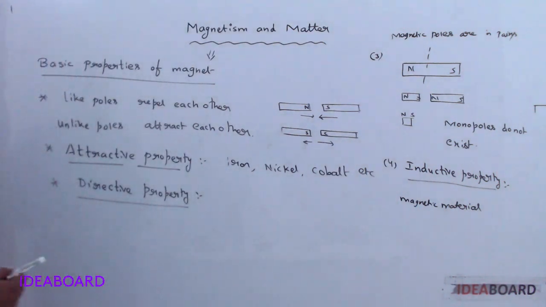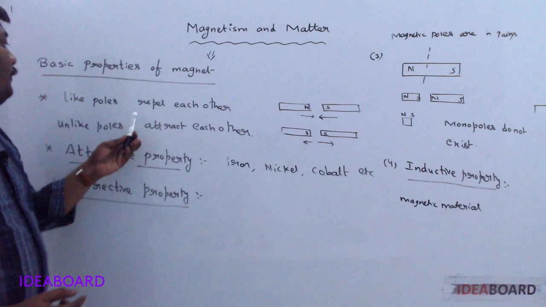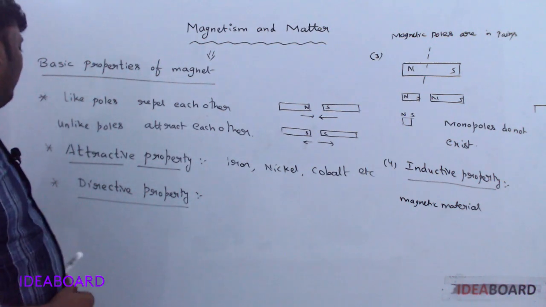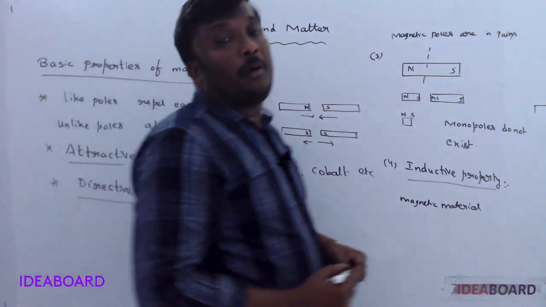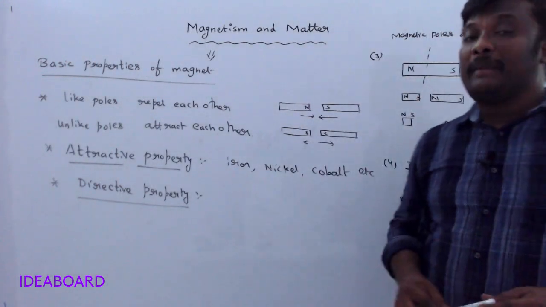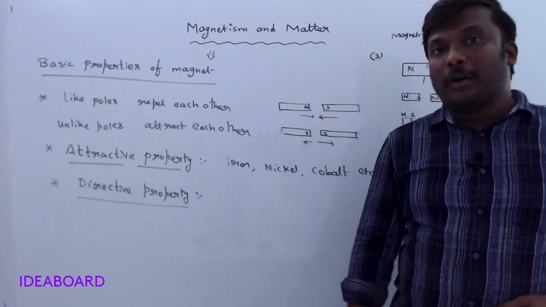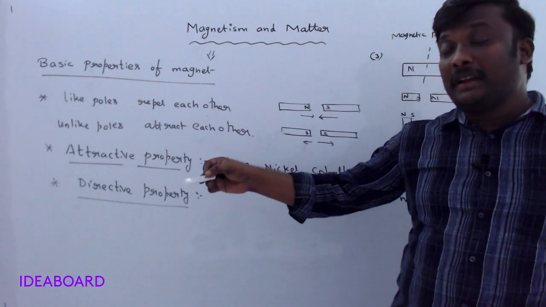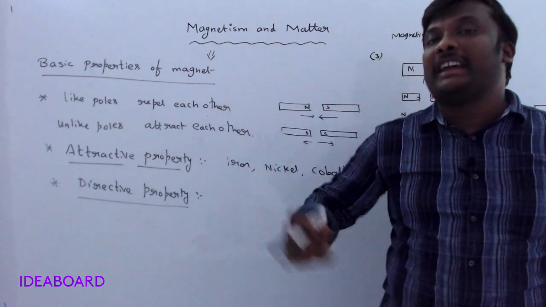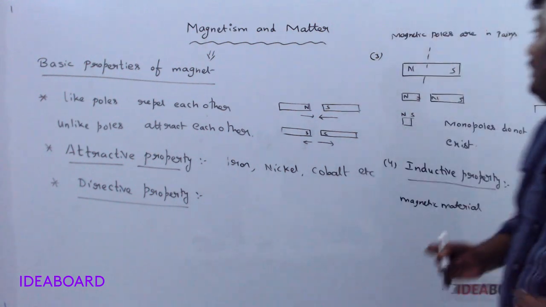Okay, so these are the basic properties of the magnet. First one, everyone knows, like poles repel each other and unlike poles attract each other. The second one is attractive property. We know some materials are always attracted by the magnet. This property is called attractive property. Directive property: if you suspend a bar magnet freely, then it always aligns in the direction of north and south of the earth.